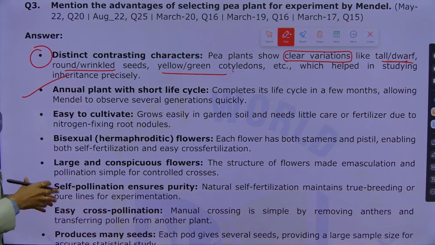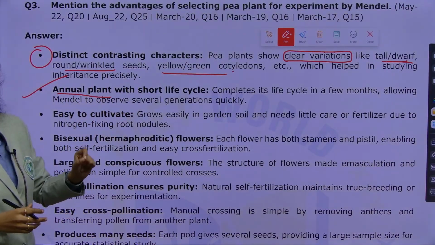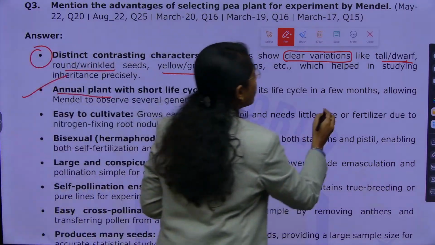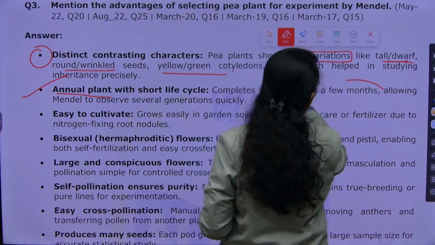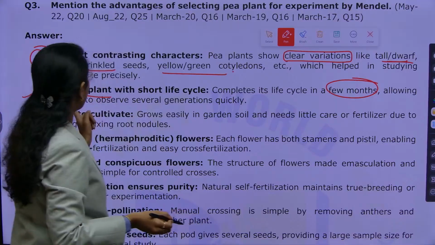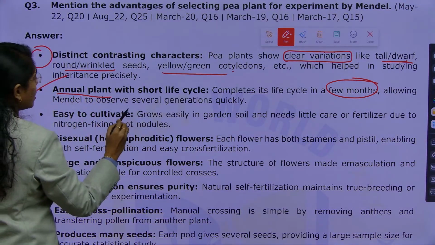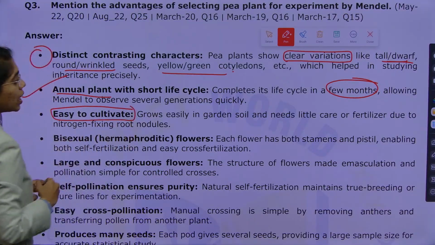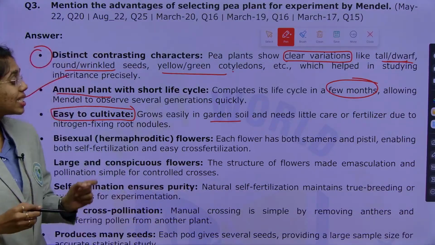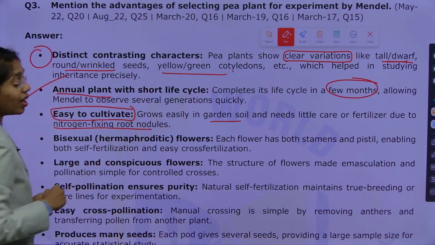Second is annual plant. Pisum sativum is an annual plant which has a short life cycle. This will complete the entire life cycle in a few months. This allows Mendel to observe several generations quickly. It is easy to cultivate, grows easily in garden soil, and needs little care or fertilizer due to nitrogen fixing root nodules.